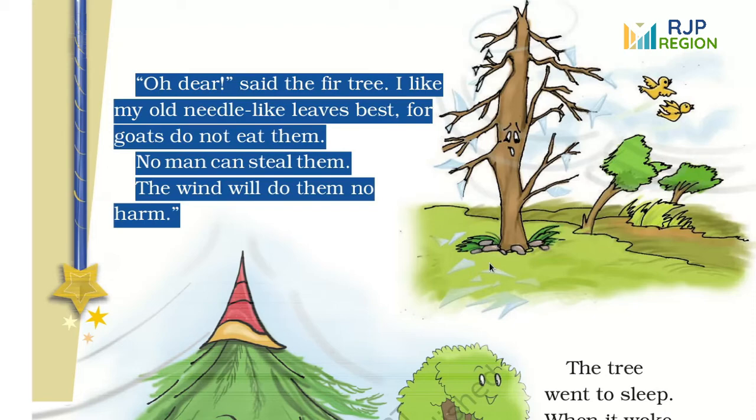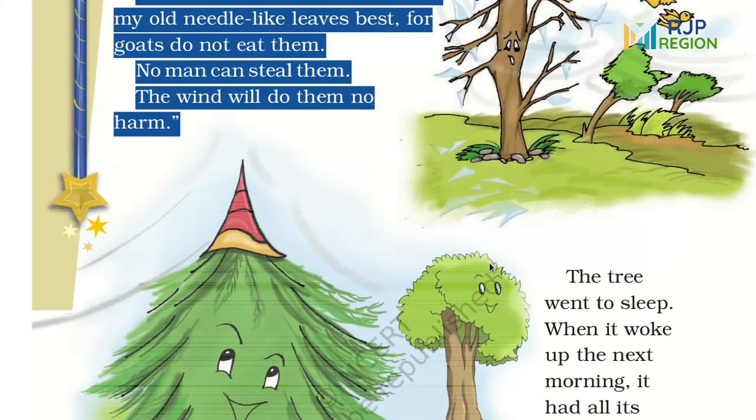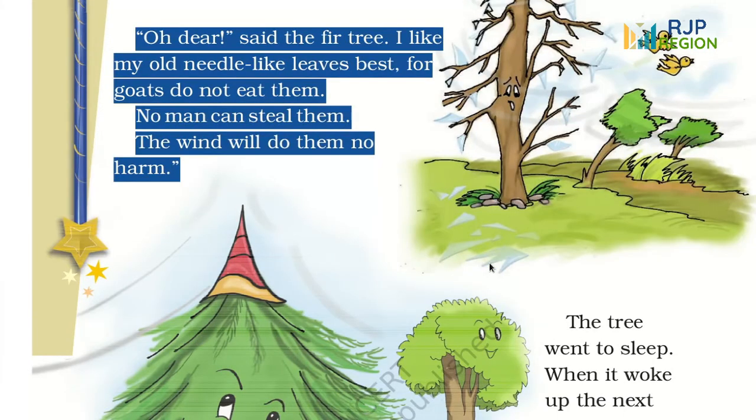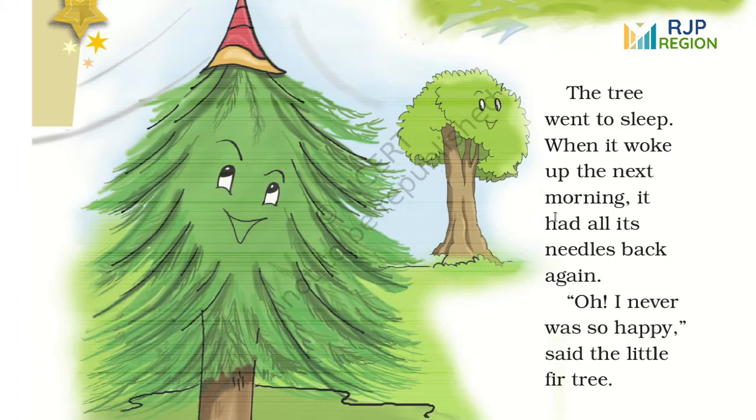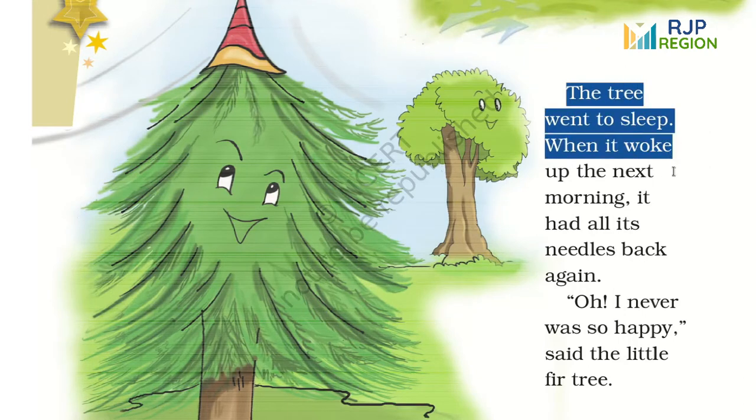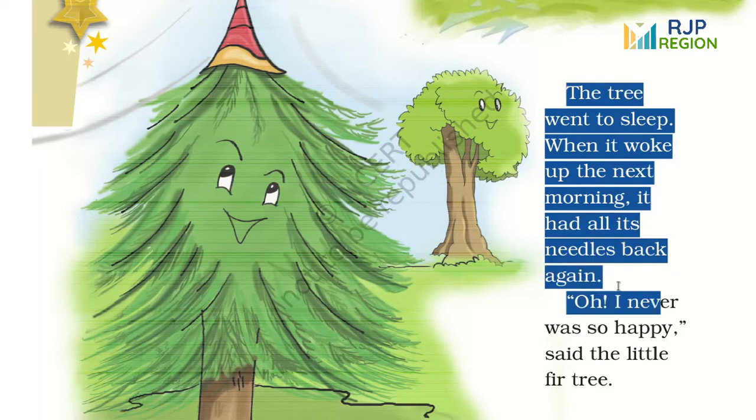It used its three wishes. It missed the needle-like leaves. The tree went to sleep. When it woke up the next morning, it had all its needles back again.